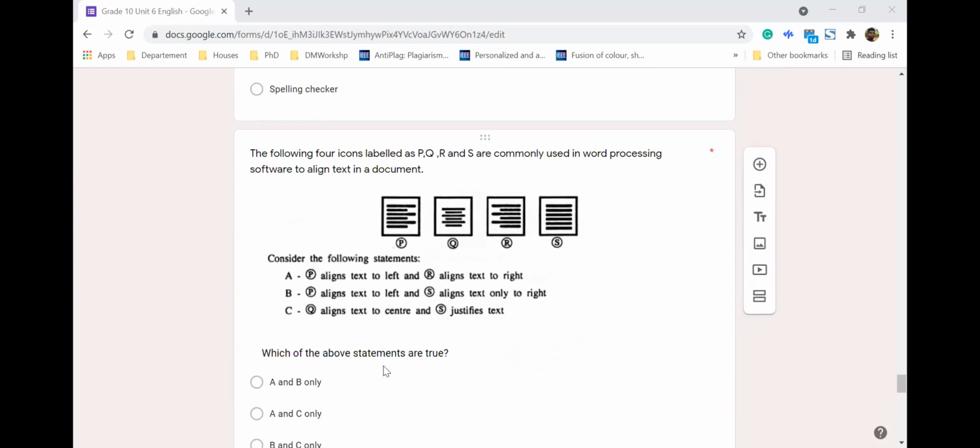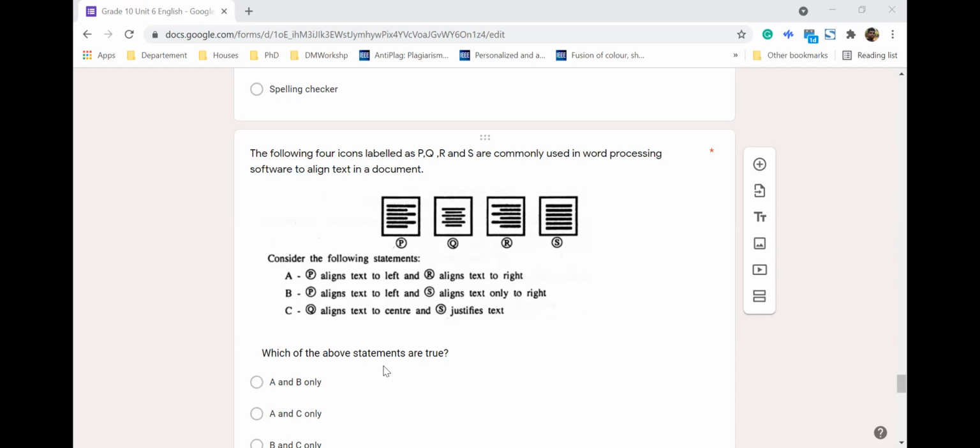Right, the next one. The following four icons labeled P, Q, R, S are commonly used in word processing software to align. So you know that P is left align, Q is center align, R is right align, and S is justify. So let's look at the statements. A: P aligns text to the left and R aligns text to the right. So that's correct, right? Left and right.